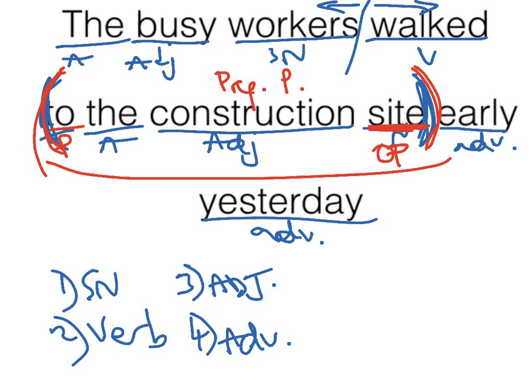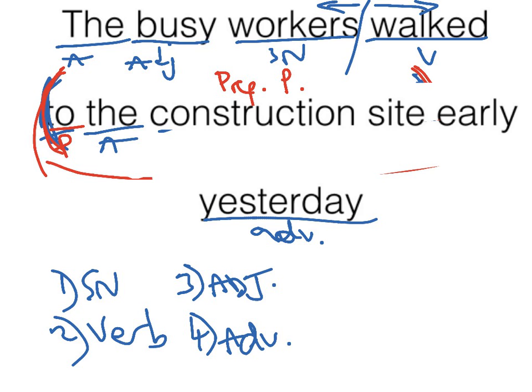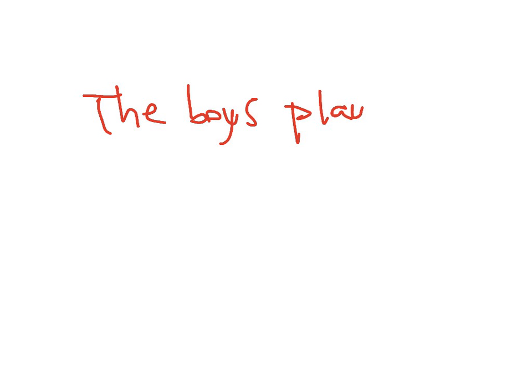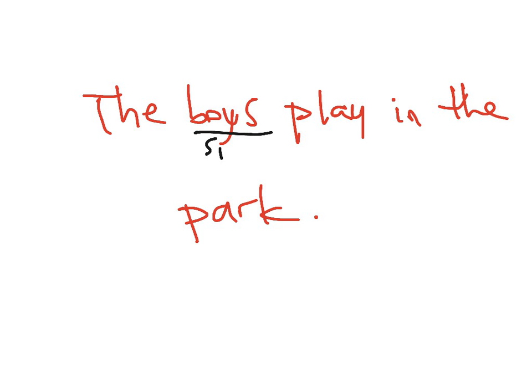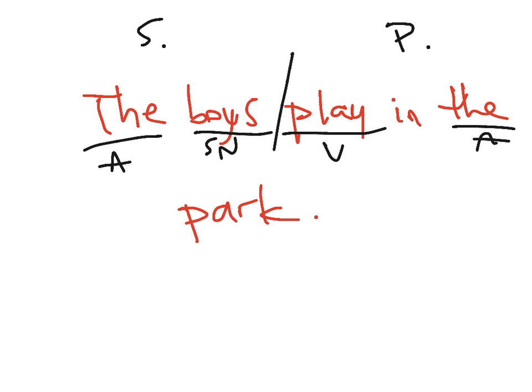Let's do one more. Okay, let's say the boys play in the park. So first of all, find the subject noun. You know it's boys. That's what the sentence is about. What are they doing? Playing. That's the verb. We can split subject and predicate. This is the subject. This is the predicate. The, it's an article. You know that.